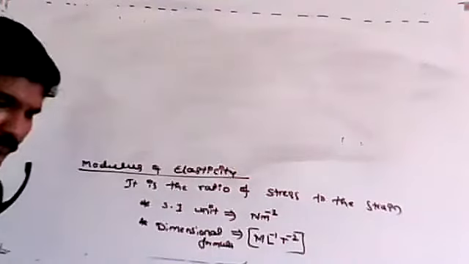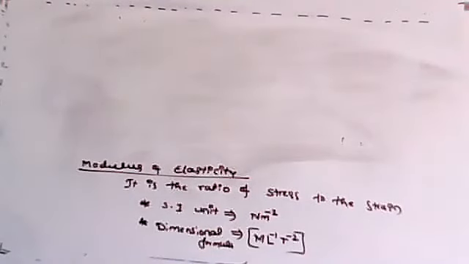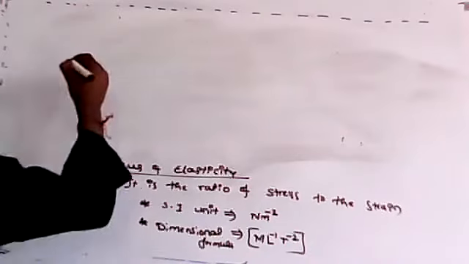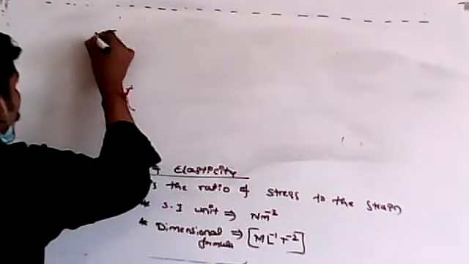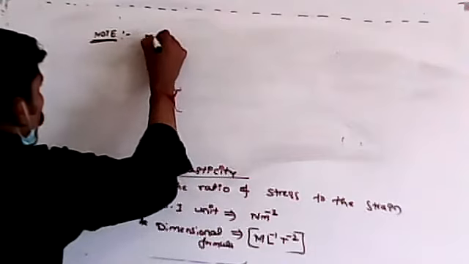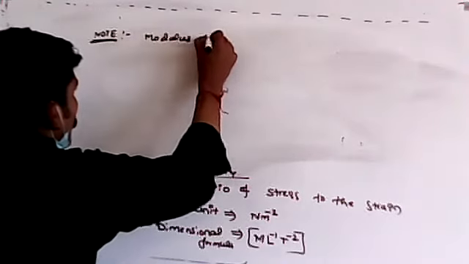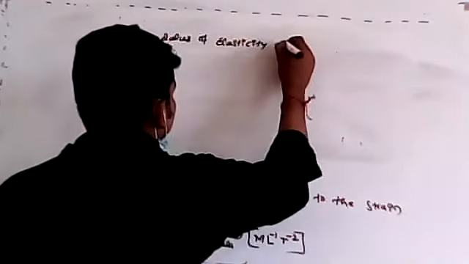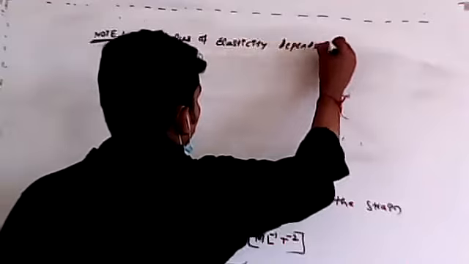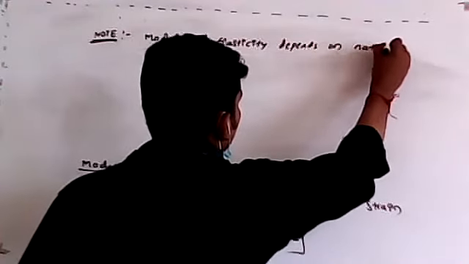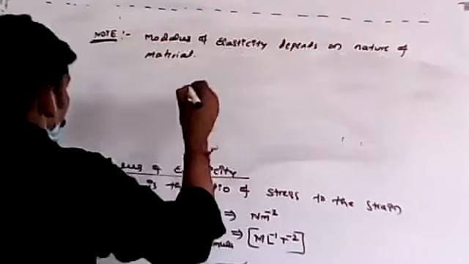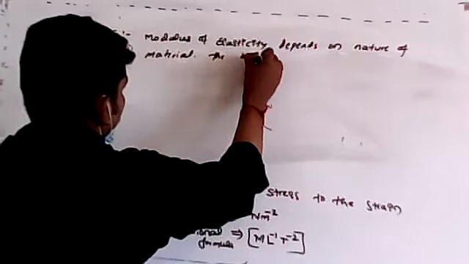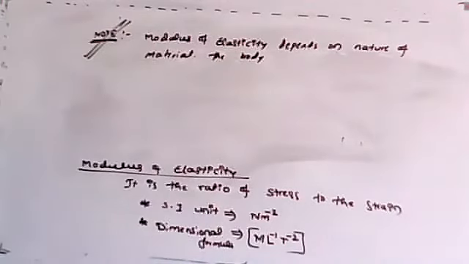So in your book they mention that this modulus of elasticity depends on the nature of the material. Remember this note point. Modulus of elasticity depends on the nature of the material of the body. This is a very important point. Just remember all these things. Okay. Next.